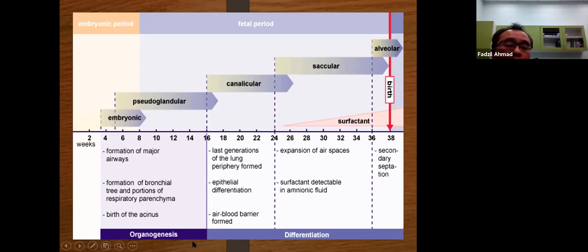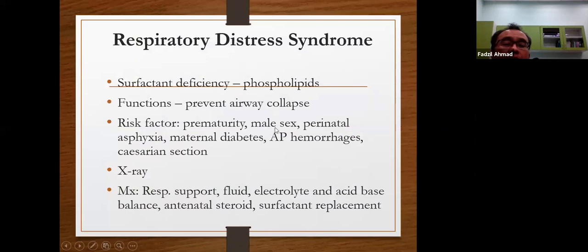So the first phase is organogenesis. The second phase is differentiation. So we go to the most common one first, respiratory distress syndrome.